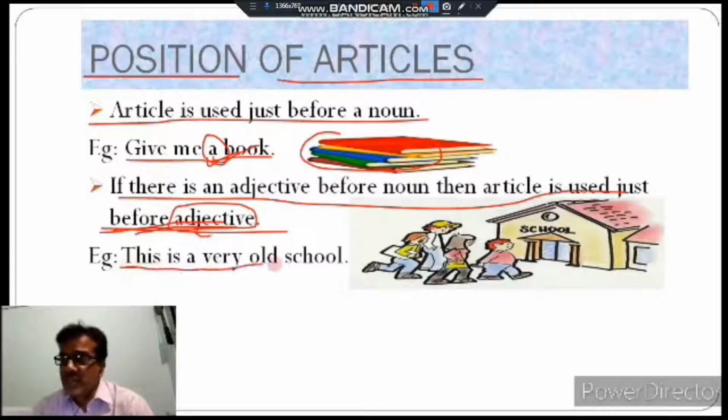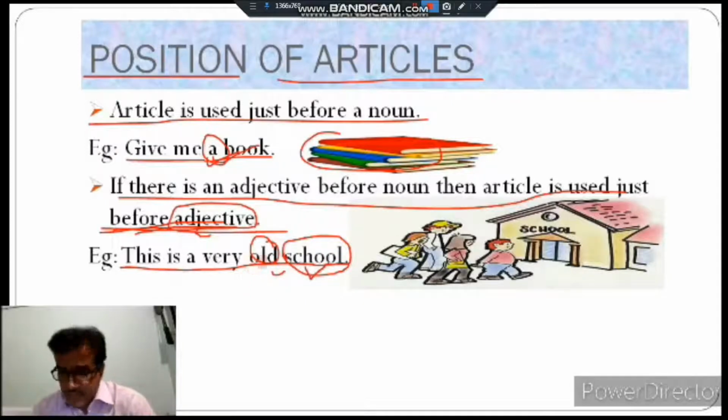School is a noun and old is an adjective. So just before it we have to use the article. This is a very old school.